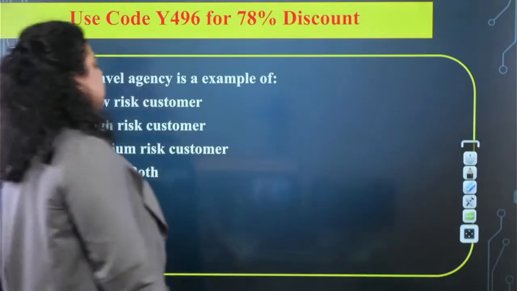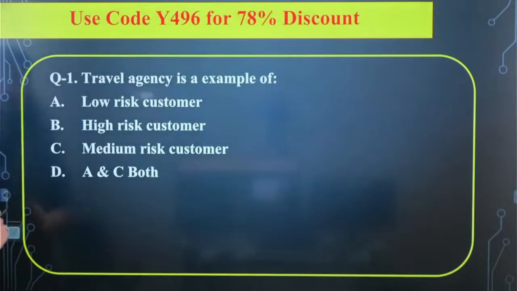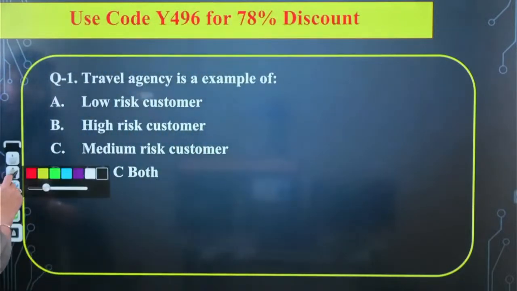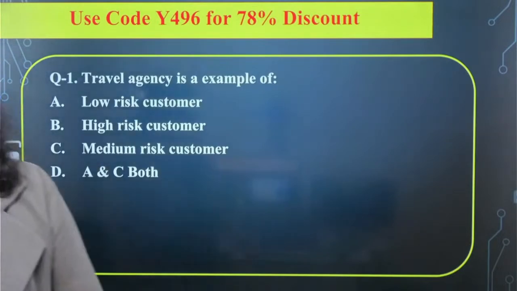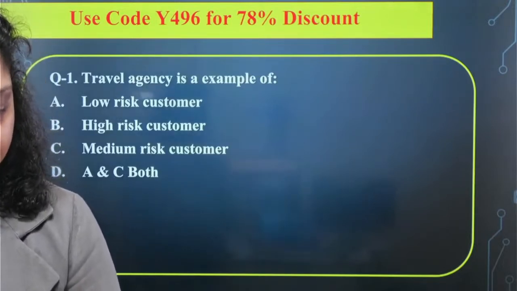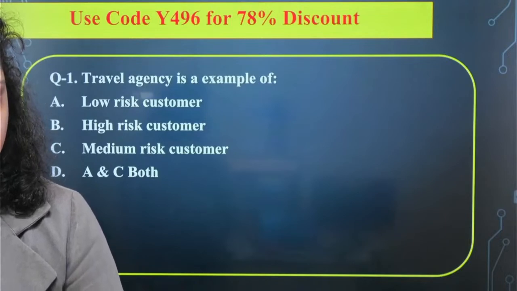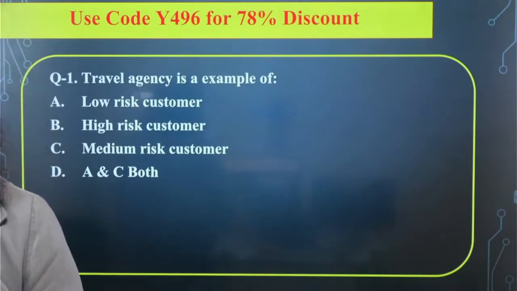First of all, you can see the first question is talking about this: a travel agency is an example of a low risk customer, high risk customer, medium risk customer, or both A and C. So what do you think, which of the following is correct? A travel agency is what type of customer in the risk categorization?